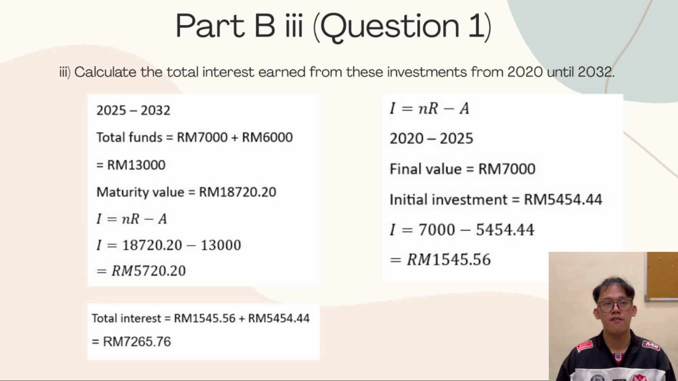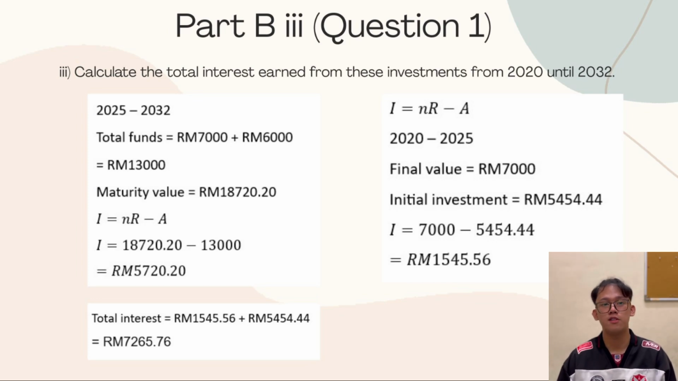The second investment interest, from 2025 until 2032, after adding 6,000 ringgit into the same fund. So the total of the fund is RM 13,000 and the maturity value is 18,720 ringgit and 20 cents. Calculate using the same formula just now.